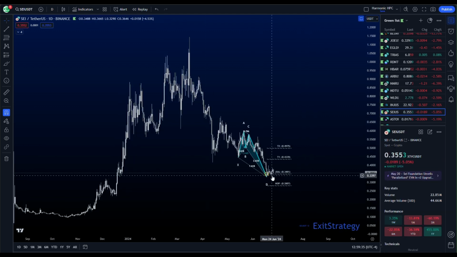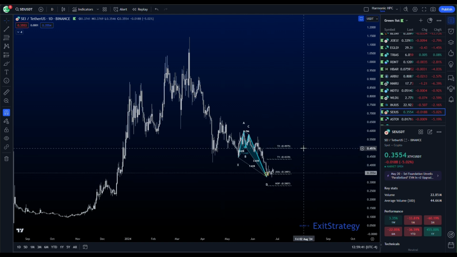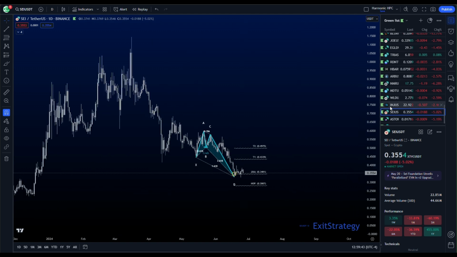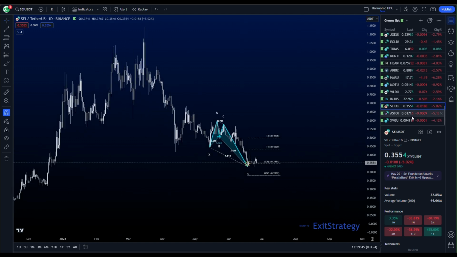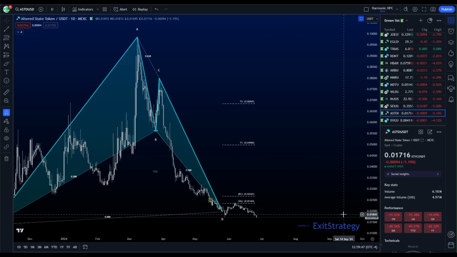SEI again, like some of the others, it's starting to test these PRZ levels. We have our crab. This isn't much of a move. This is a lot smaller than some of our other ones, but yeah, I like SEI. So Aston, is that AST? Asto, sorry.